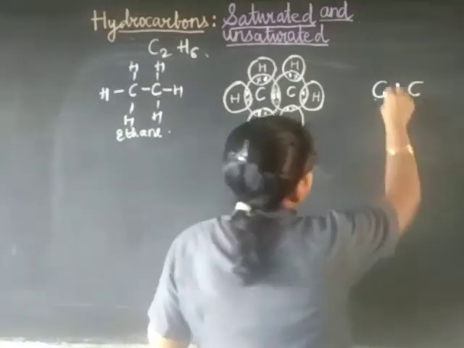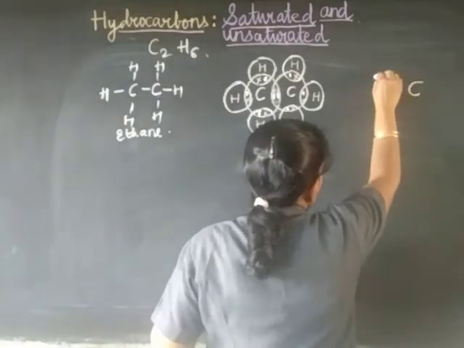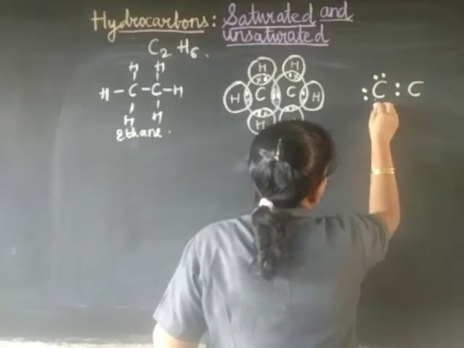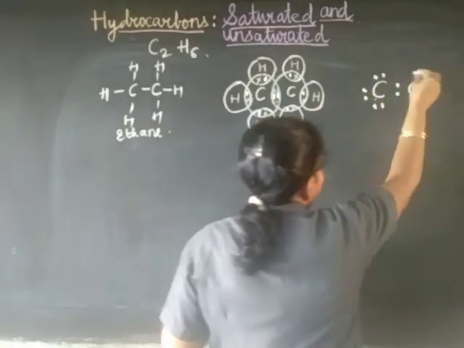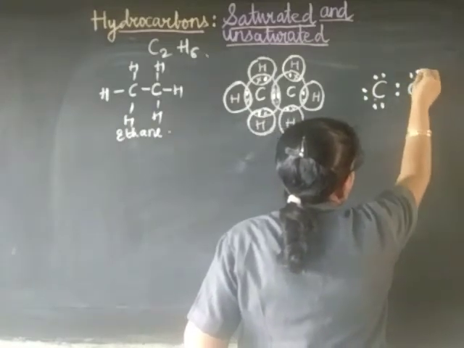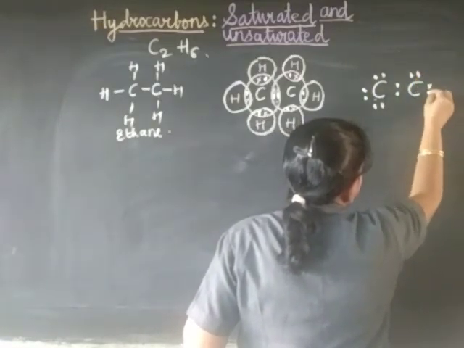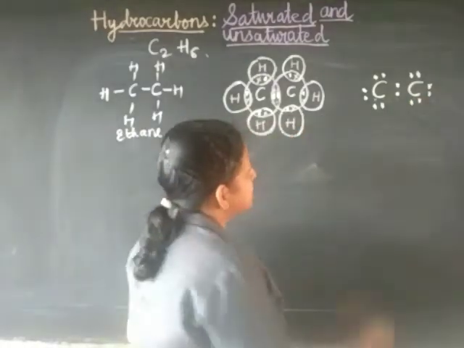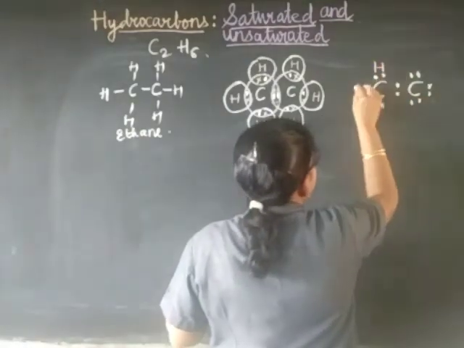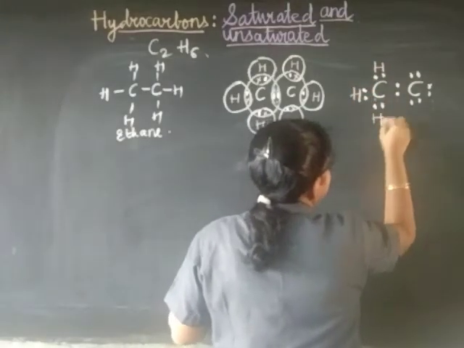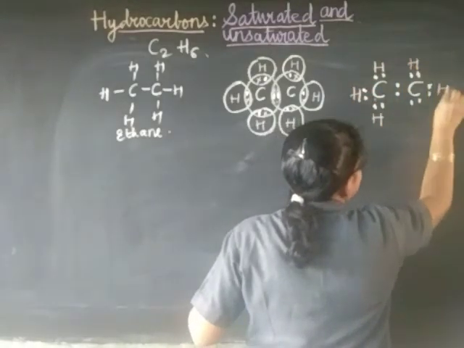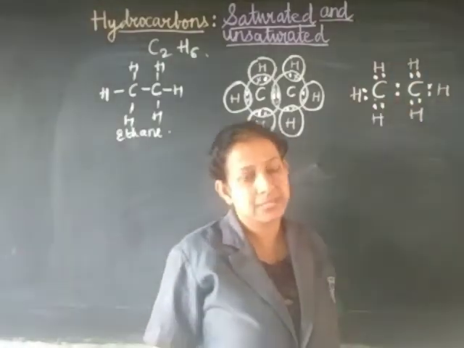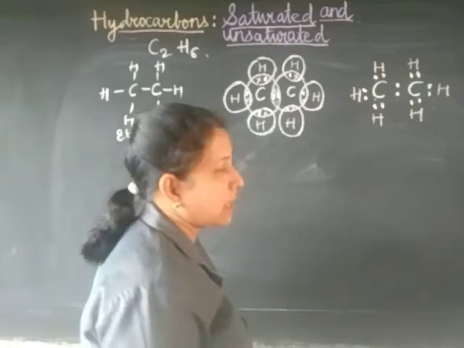Then the remaining 4 bonds: 1, 2, 3 and 4 of this carbon, and here 1, 2, 3, 4. Ready? Now just put H here. So this is also an electron dot structure without drawing the circle. So this is regarding ethane.